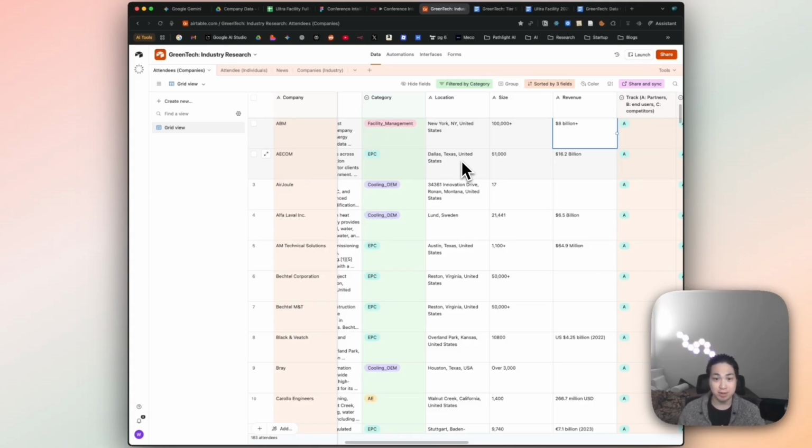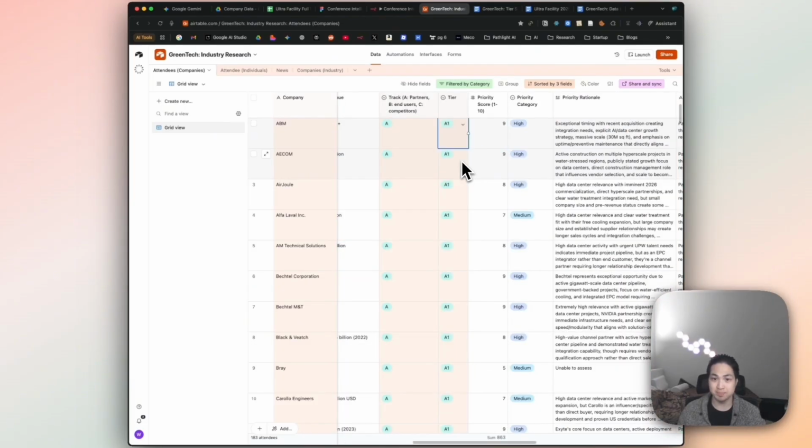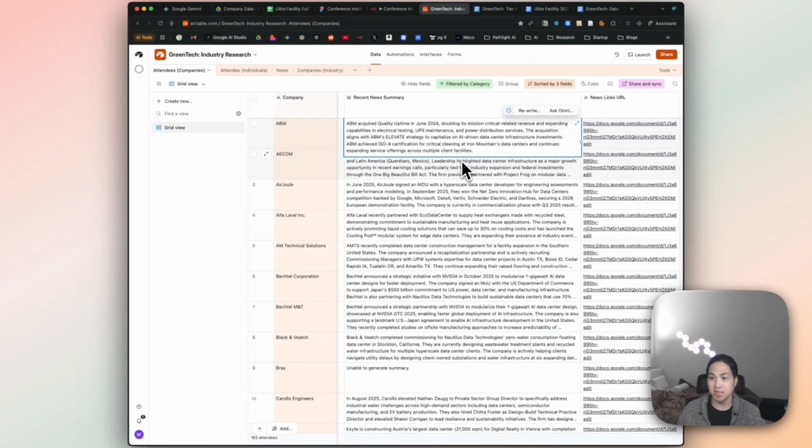As you can see, this is the Airtable that we were looking at where it provided additional information about the companies, but here's a component that Claude did. Based on the 3 tiers that we talked about, A being partners, for example, it's tiered them into a priority score between 1 to 10, 10 being the highest. And based on that, it also provides a priority rationale of why this company is a right high priority target for us.